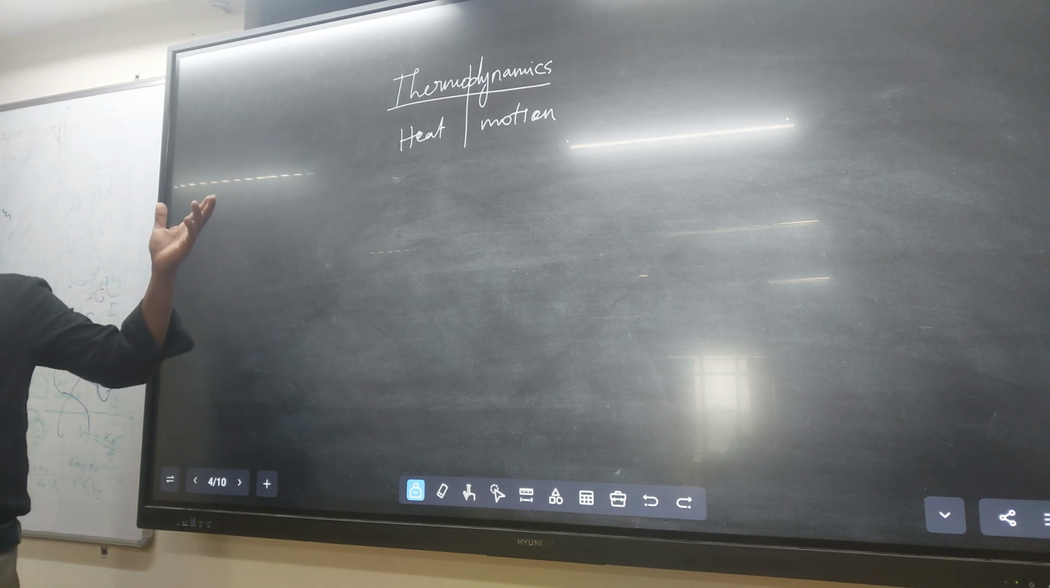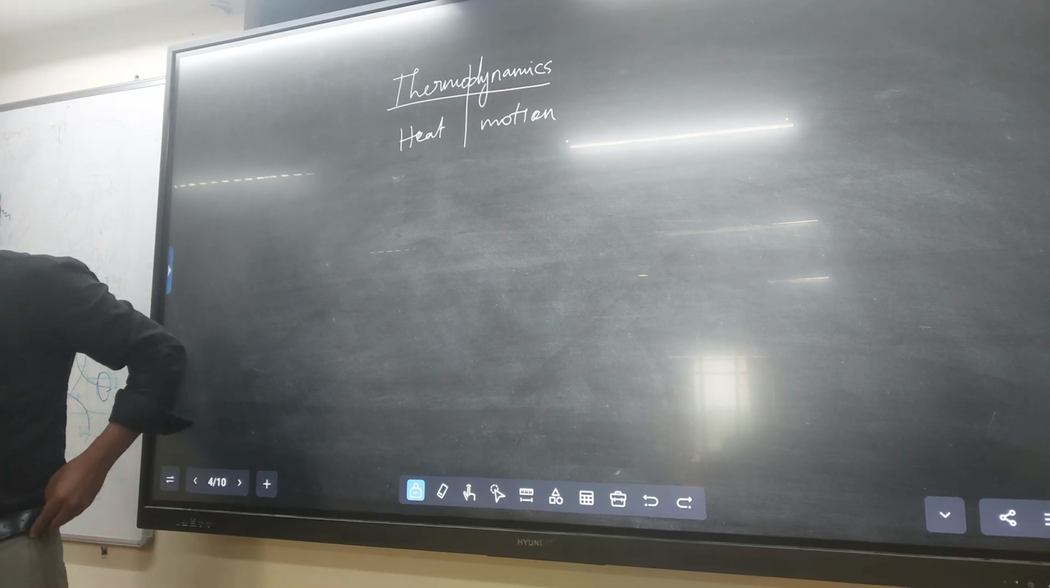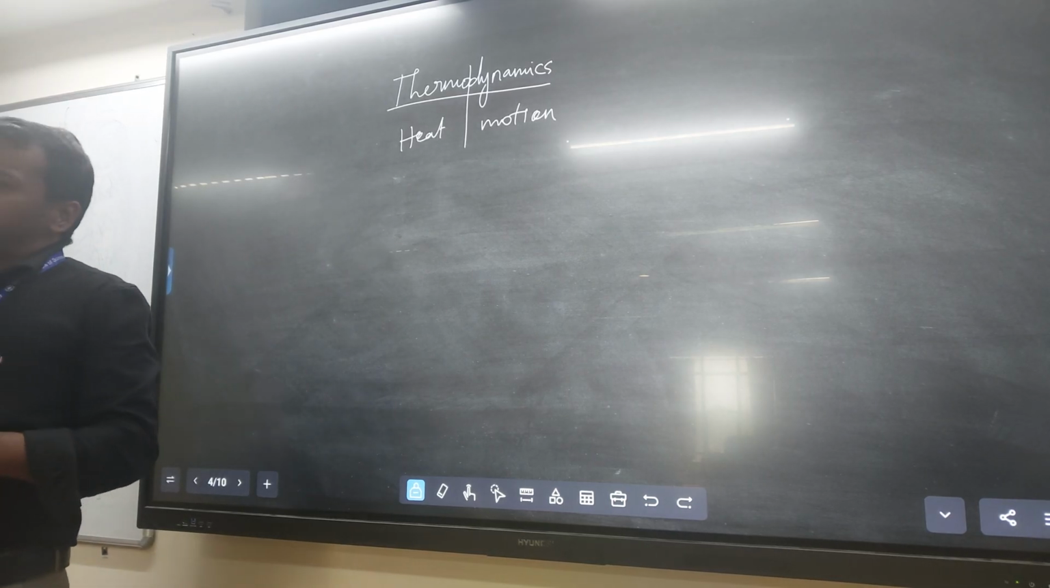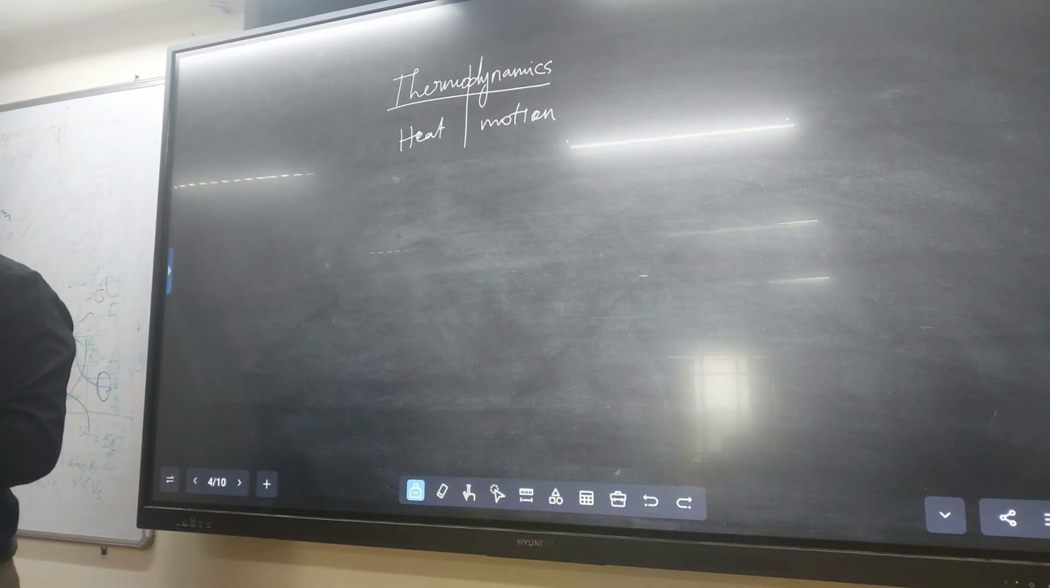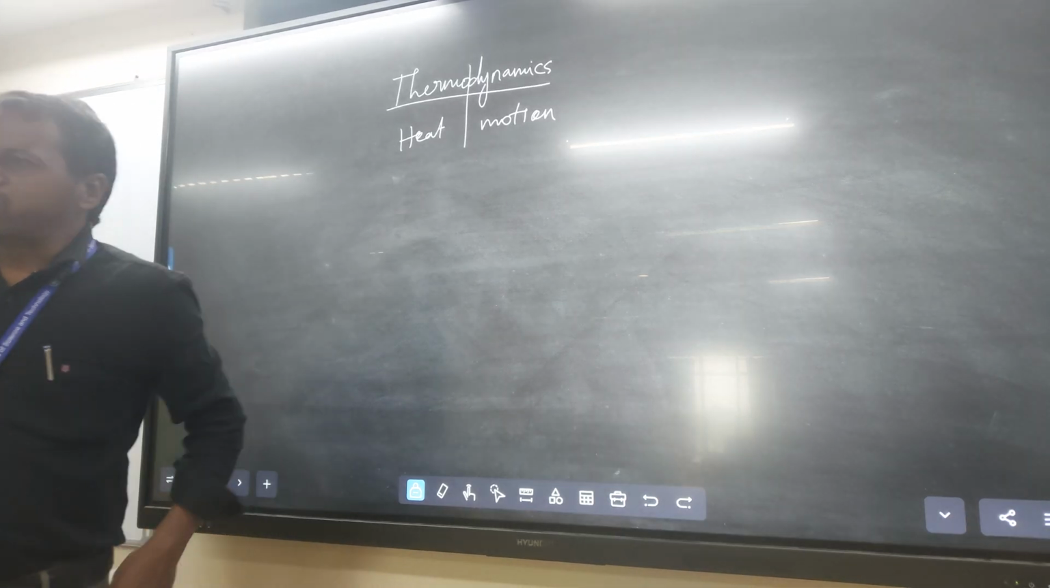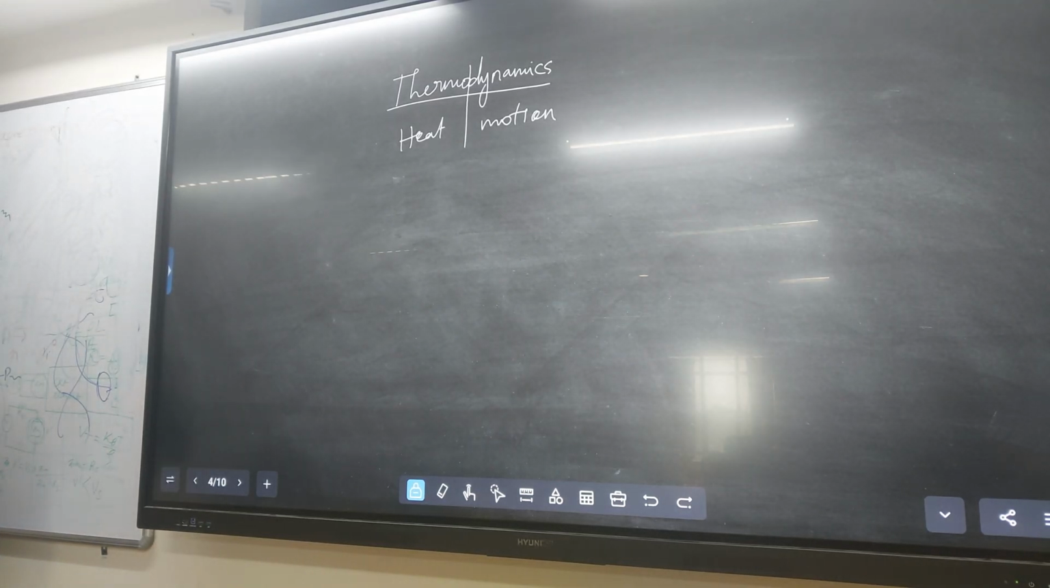For example, we should not call it a sample here. Instead of sample, we say system. Okay, system, surrounding, boundary, everything. So, what does system mean? Which sample are we going to study? That is the system. Except that system, everything is the surrounding. Then what separates the system and surrounding? That is called the boundary.